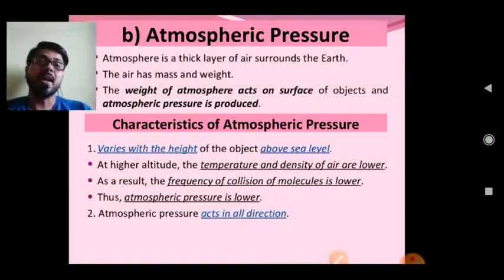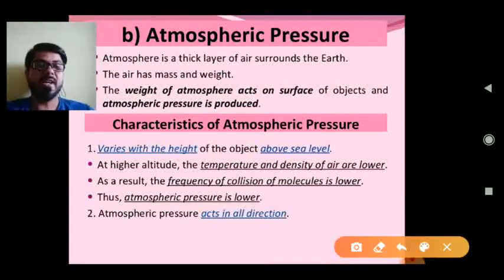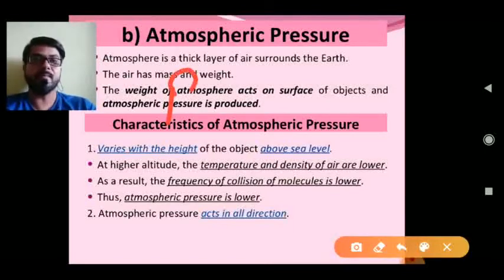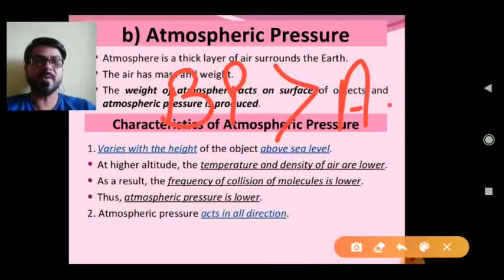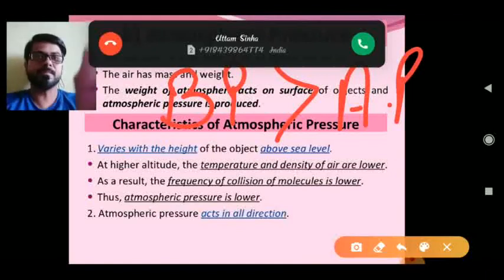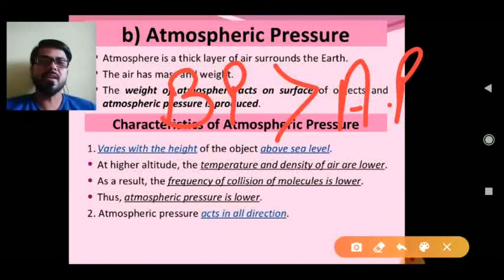Now you can easily understand: when we go upwards, our body pressure becomes greater than the atmospheric pressure, because body pressure remains constant and atmospheric pressure decreases. So the situation is like that, and that's why our veins burst. Earlier the equation is for the lower altitude, where the pressure is very low.